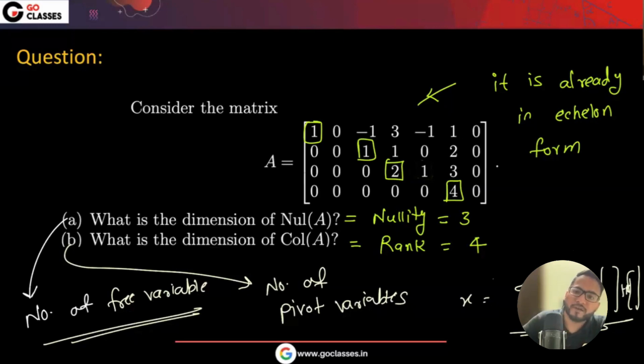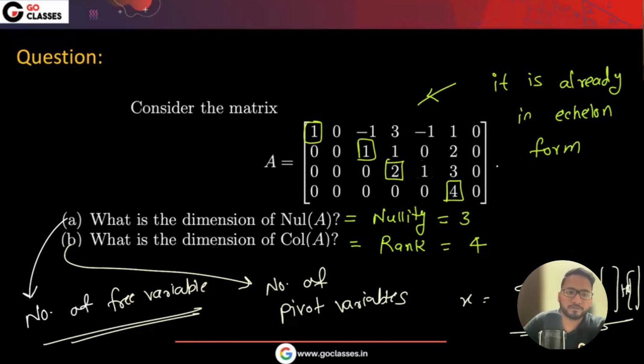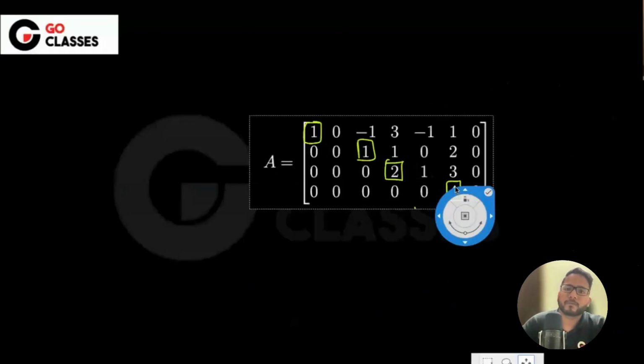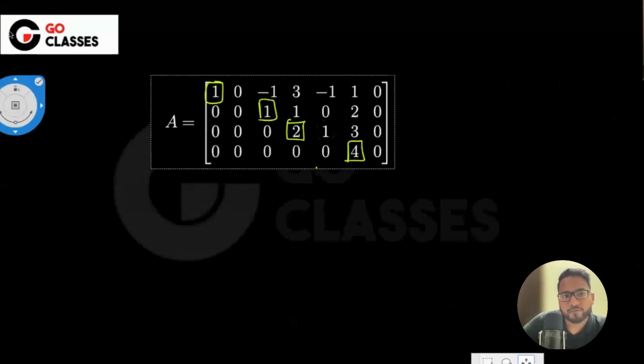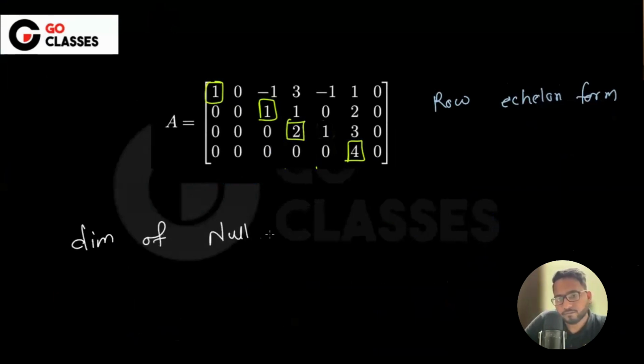Okay, is this fine? What I'm trying to say? Let me just go to the next page and let me try to explain this once more. See here, if this is the matrix after row echelon form, tell me, if you just want to tell the dimension, do you really need to solve it, or can you directly tell me the dimension of null space? It will be the number of free variables, isn't it?